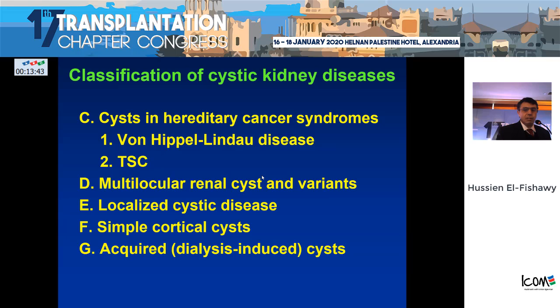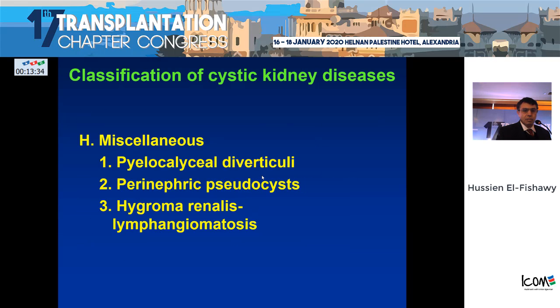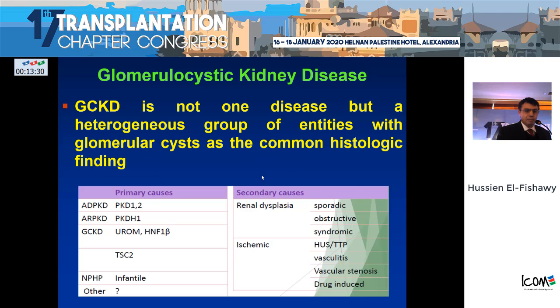And we have cysts in hereditary cancer syndromes such as von Hippel-Lindau syndrome, multilocular renal cysts and variants, localized cystic disease, simple cortical cysts, acquired dialysis-induced cysts, and other types which are rare and miscellaneous.